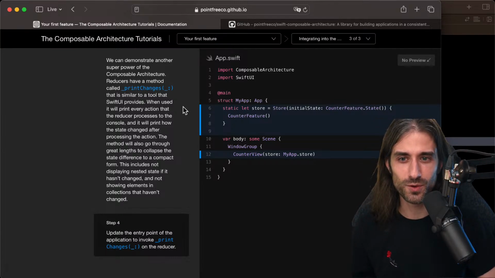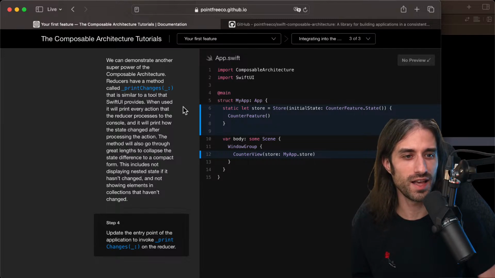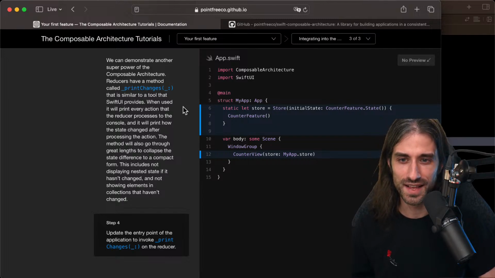So when used, it will print every action that the reducer processes to the console, and it will print how the state changed after processing the action. The method will also go to great lengths to collapse the state difference to a compact form, letting you know what changed and not just doing a dump of the before and after, where your state has 60 properties and you have fun finding what has changed. This includes not displaying nested state if it hasn't changed and not showing elements in collections that haven't changed.